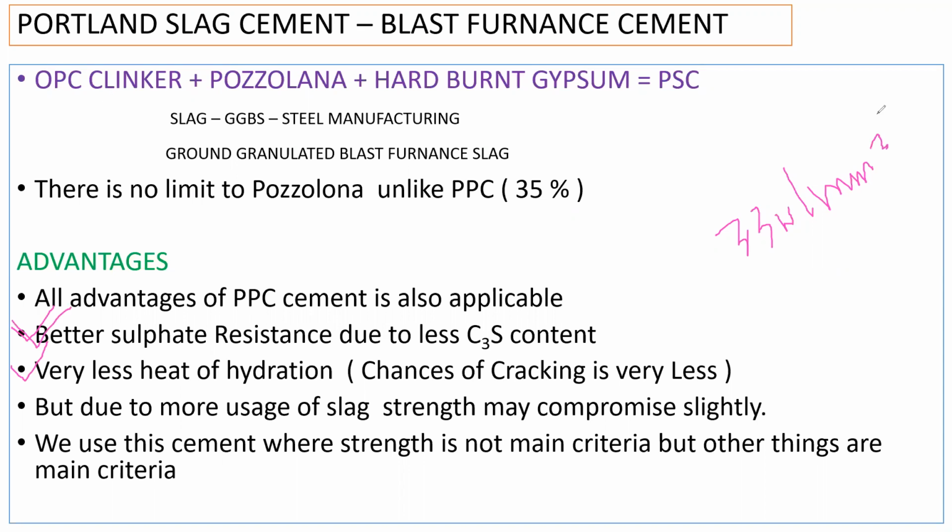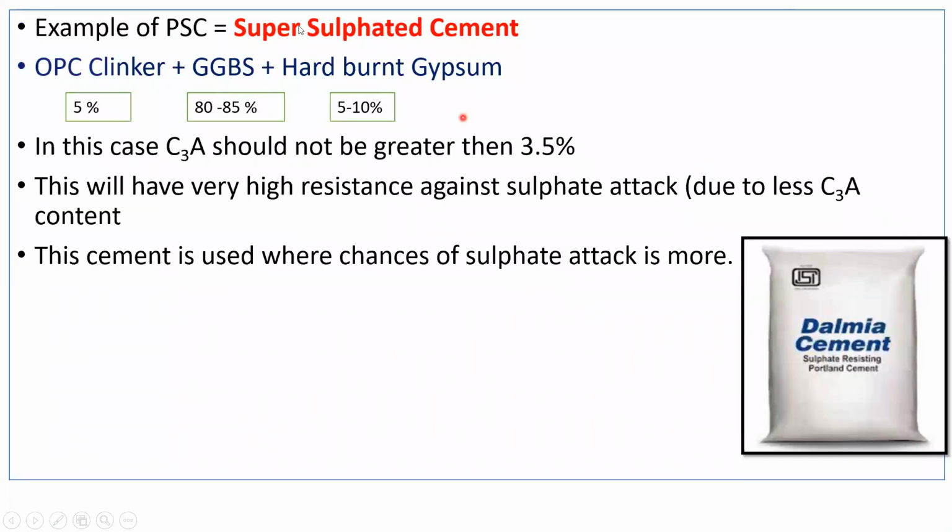So the next cement is called super sulfate cement. This super sulfate cement is an example of Portland slag cement. Here we make use of OPC clinker. Along with that, we add GGBS and we add hard burn gypsum. How much GGBS do you add? Around 80 to 85% GGBS in this, only around 5% OPC clinker, and 5 to 10% of hard burn gypsum.